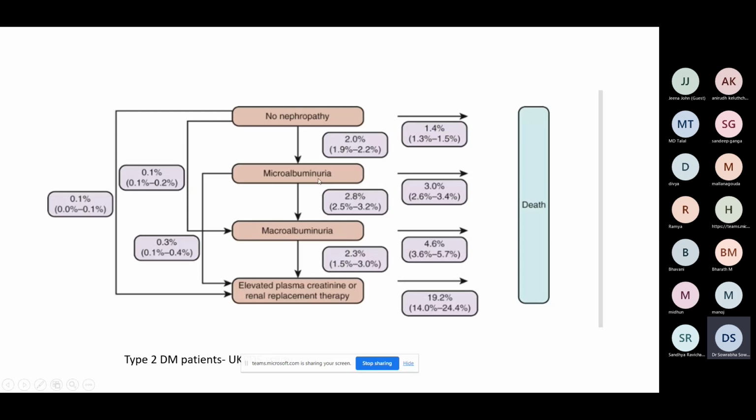So what you have to understand is if they are skipping stages, if you have been following up a patient, then you have to look for an alternative explanation. Is it due to some other disease? What was the explanation for someone to directly progress from microalbuminuria to elevated plasma creatinine? Such would be the thinking.